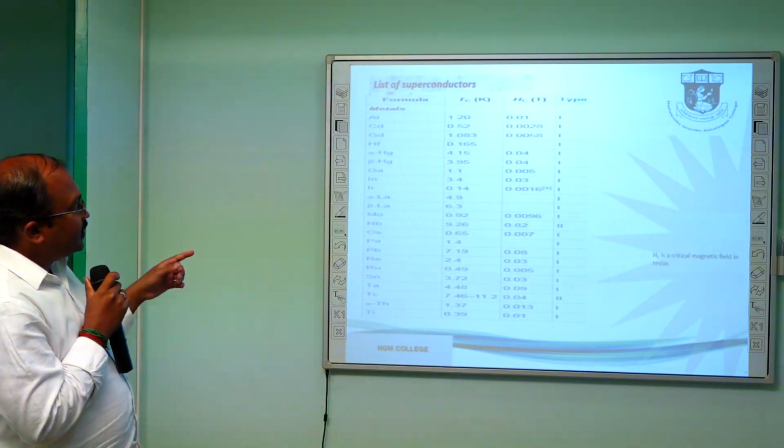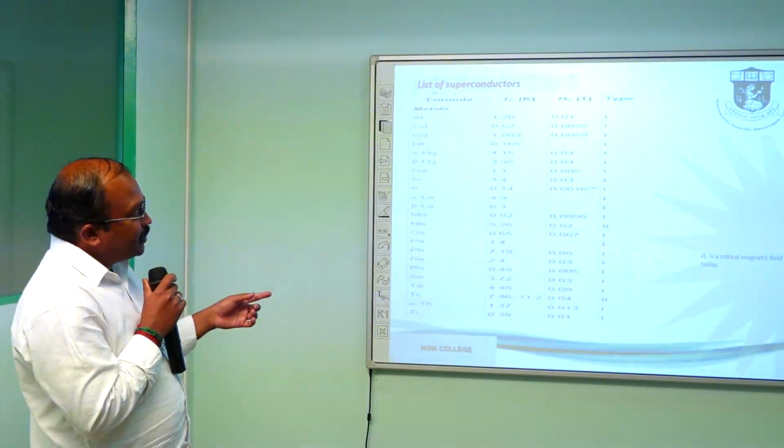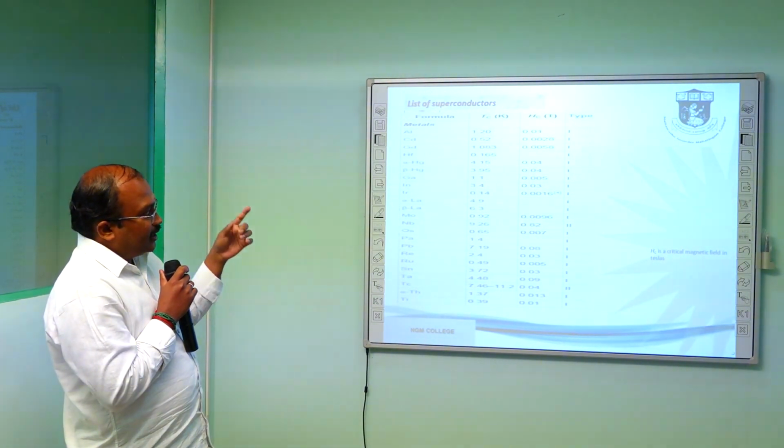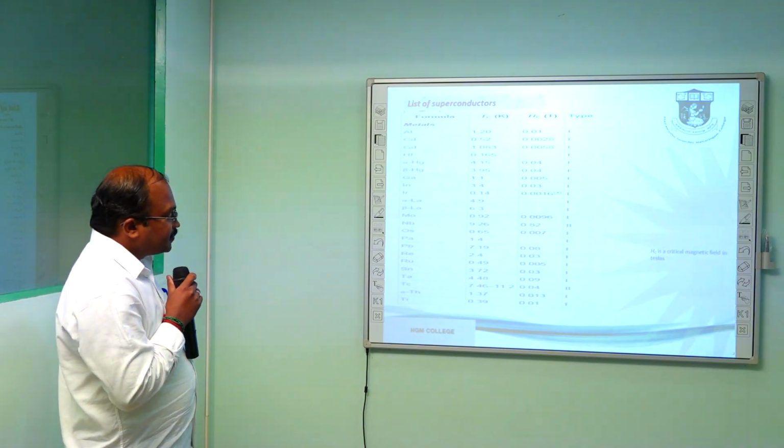These are some of the superconducting metals, with critical temperature in Kelvin and magnetic field in Tesla, and the type 1 or type 2 nature of these. So these are the superconducting materials.